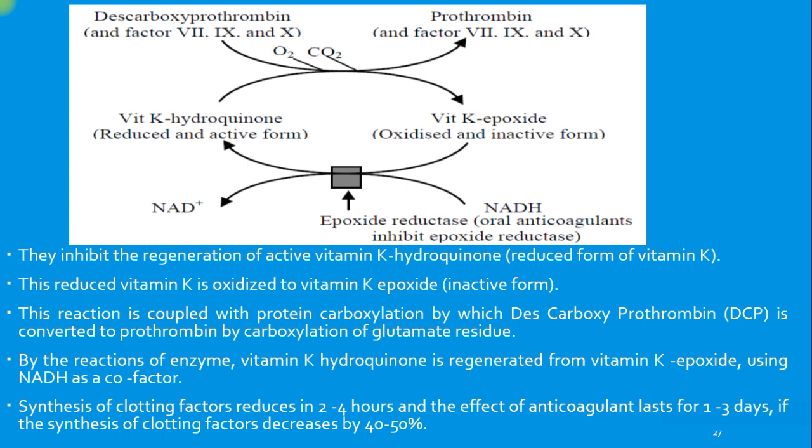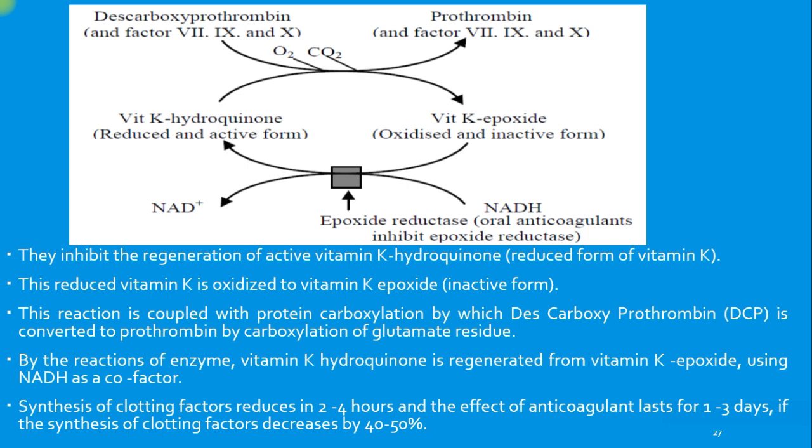The epoxide reductase converts the epoxide form to its active hydroquinone form. This conversion of epoxide to hydroquinone form in the presence of the epoxide reductase enzyme is inhibited by the oral anticoagulants.